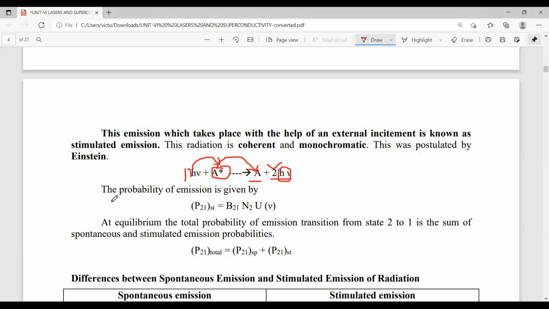Again, this process is also explained in terms of probability. The probability P21, where 21 means transition takes place from energy level 2 to energy level 1. Here the suffix ST means stimulated emission, and this is equal to B21 N2 U nu. What is N2 here? The number of atoms in the energy level E2. U nu is the energy density, and B21 is called the Einstein coefficient for stimulated emission.